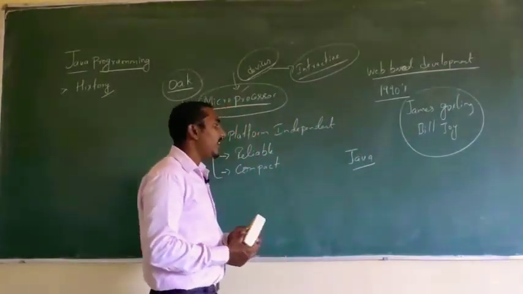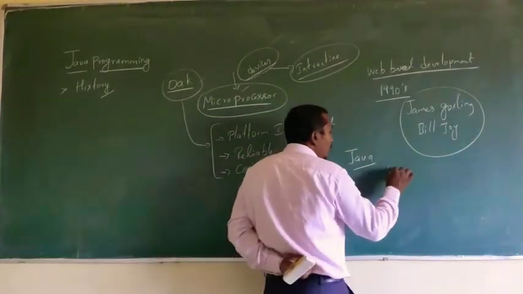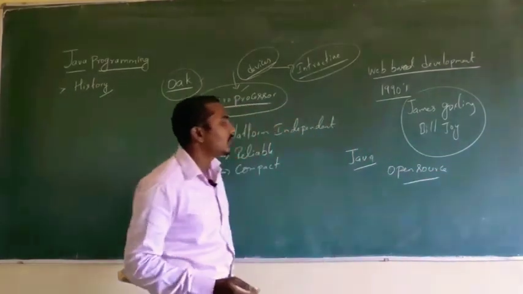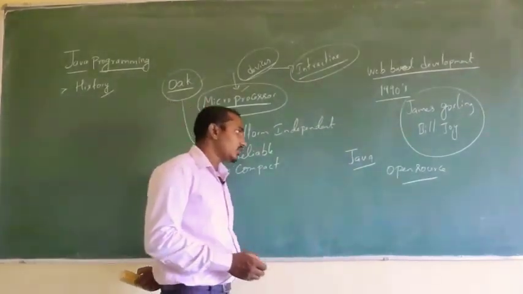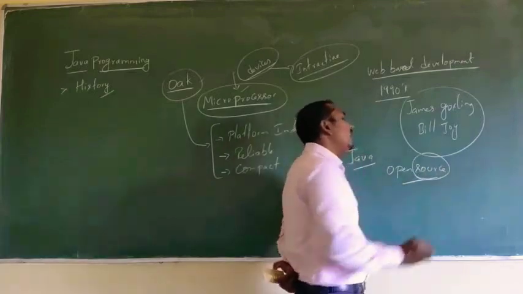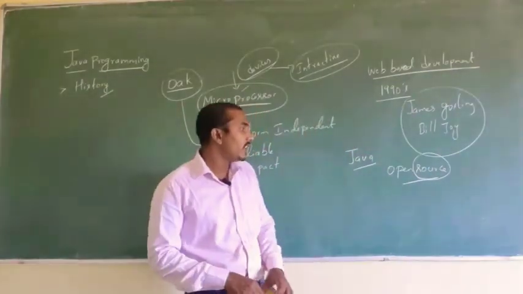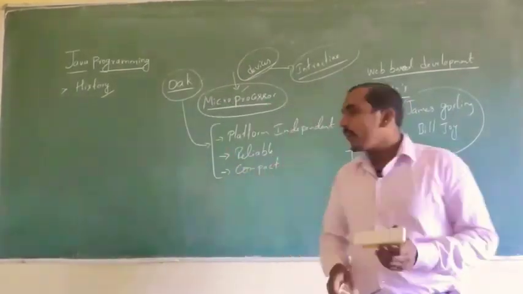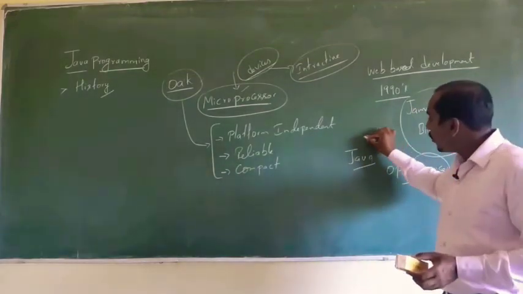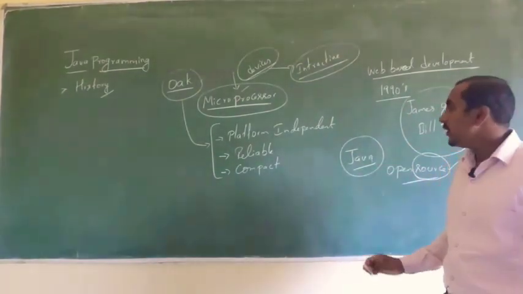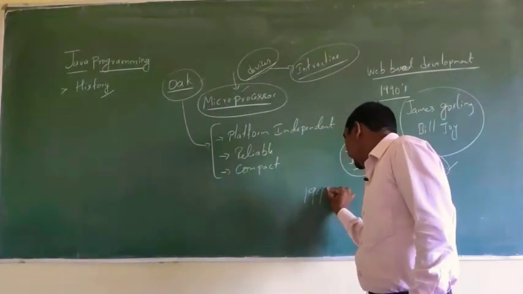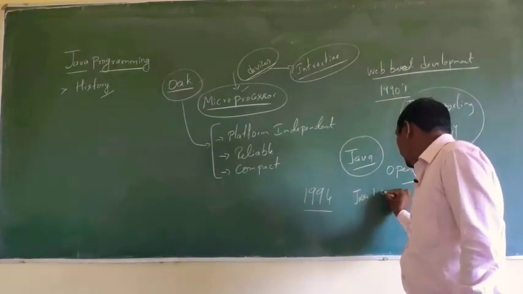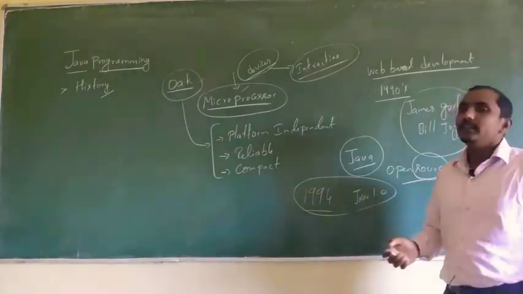Once they renamed it as Java, they also made it open source. So what is open source? Open source is the source or instructions which are freely available for everyone. Everyone can download those instructions, use them and develop them. That is why it is called open source. So Java was made open source, and the first version of Java was released in 1994, which was Java 1.0.